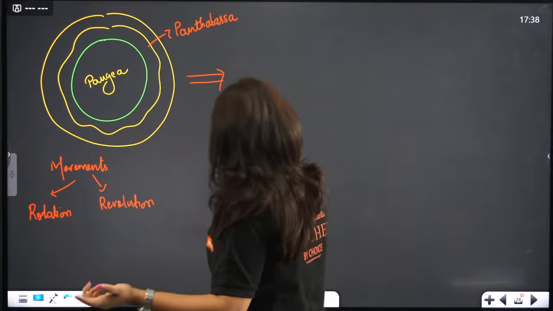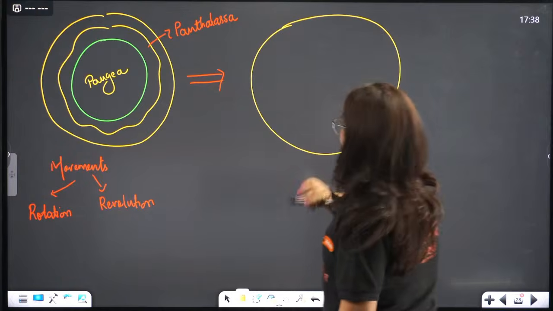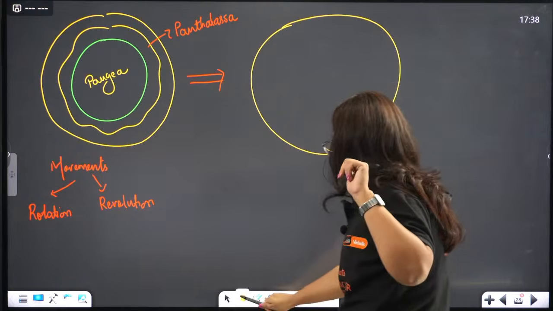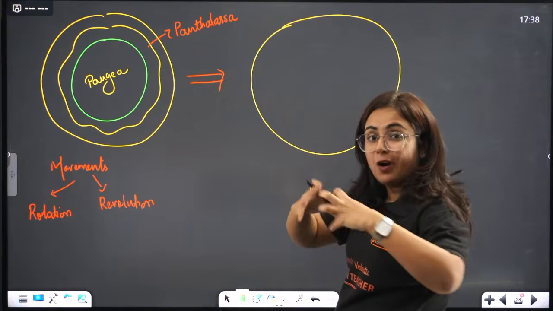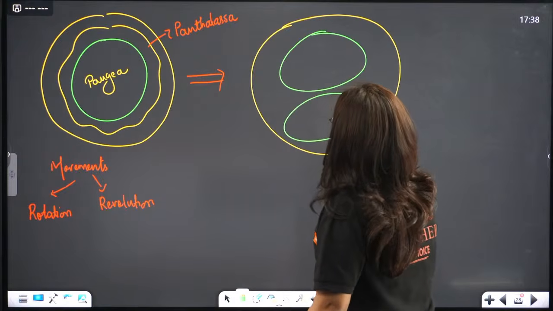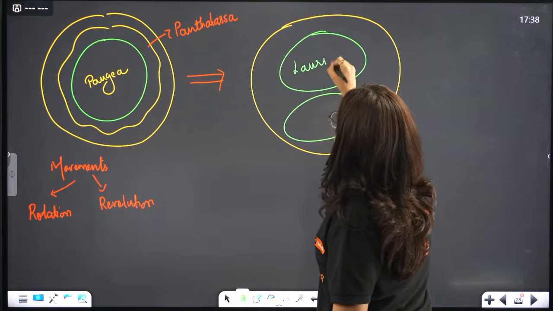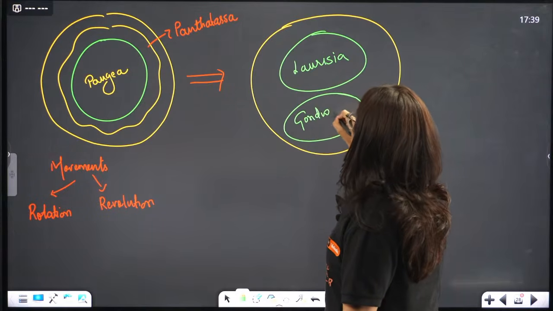Now pay attention to what happened. This is the earth crust, and it was divided into two parts, the land surface. It was the northern part, which was known as Laurasia, and the southern part, which was referred to as Gondwana.